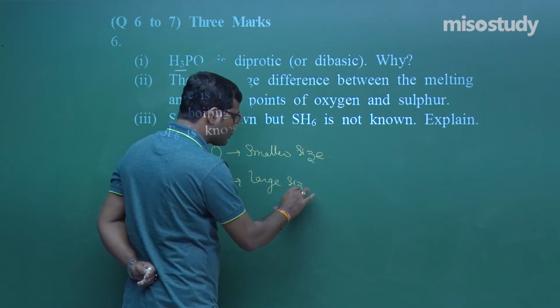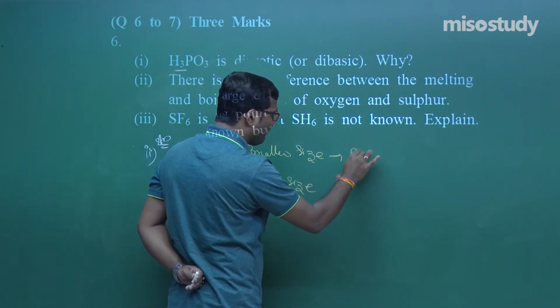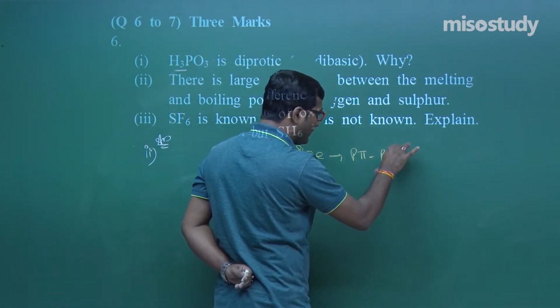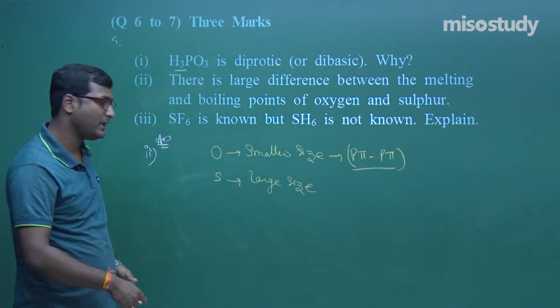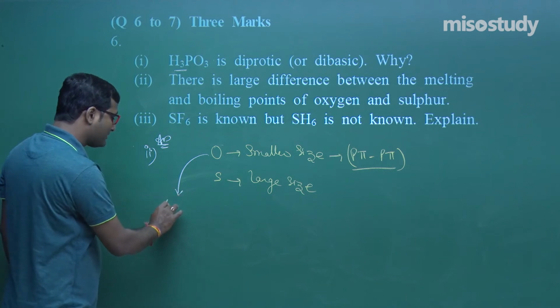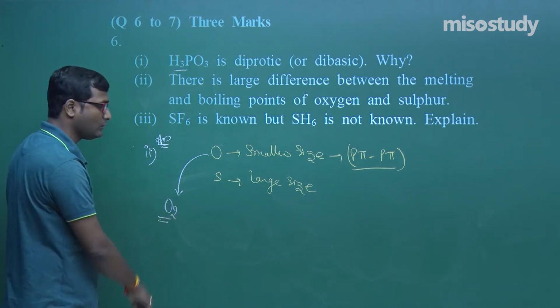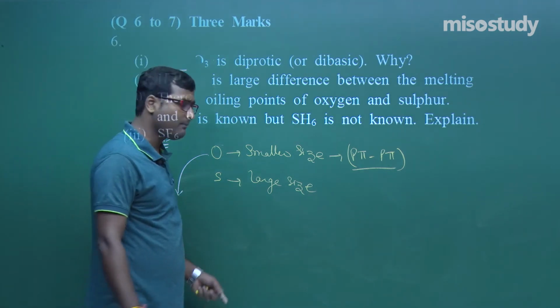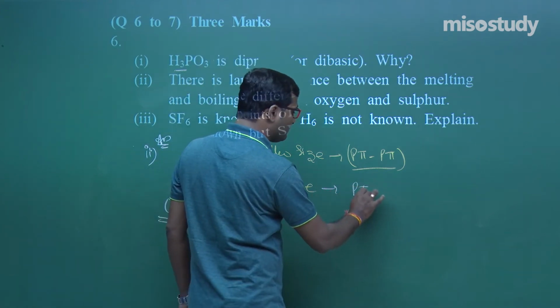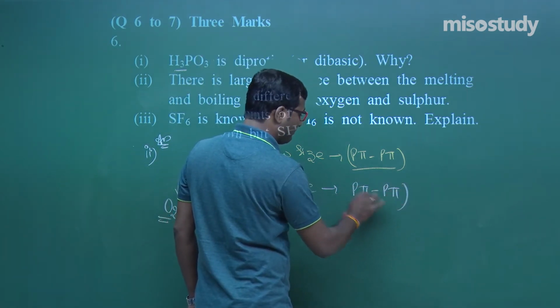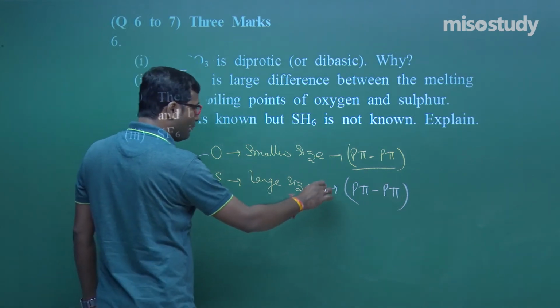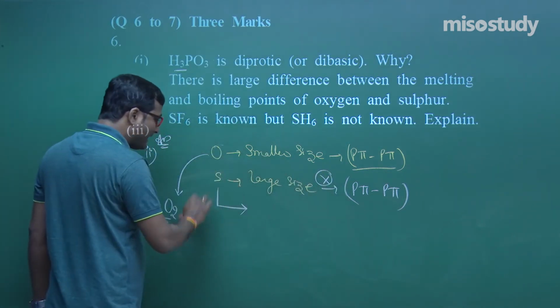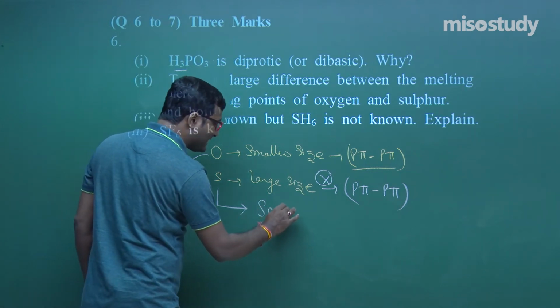Clear to you? So oxygen easily forms p-pi bonding. In oxygen, there is a tendency for the formation of p-pi bonding. Due to this reason, oxygen exists as the O2 molecule. But due to the large size of sulfur, no such p-pi bonding takes place, and sulfur exists as an S8 molecule.